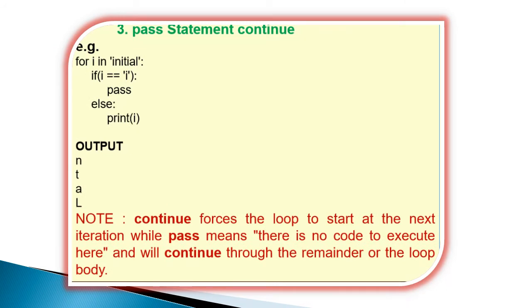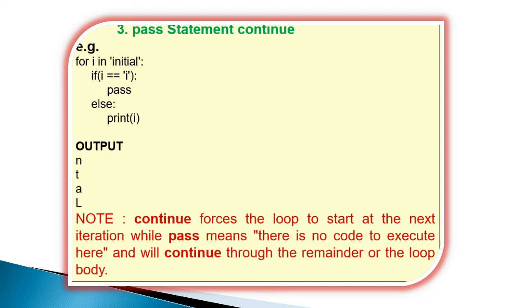See another one in a for loop. See here, the initial value is assigned. So here, when the letter is matched, the pass statement is executed. That means there is no more statement, and the continuing for loop statement will be executed. So inside the for loop there is nothing more, so automatically it goes to the next letter, which will be taken and then printed.